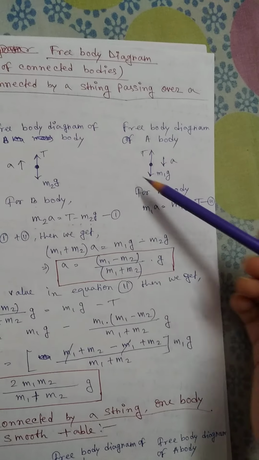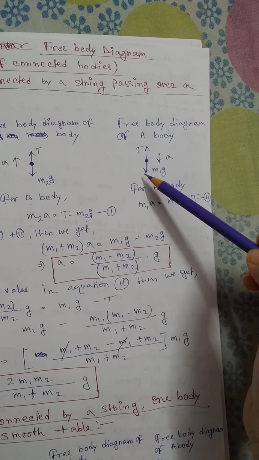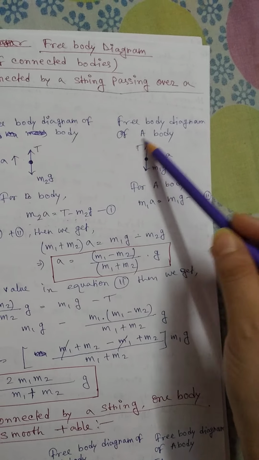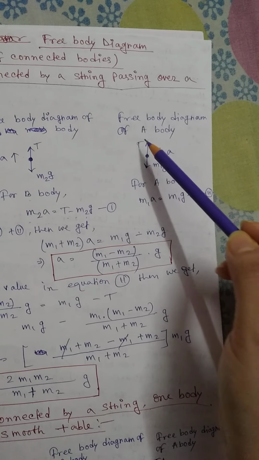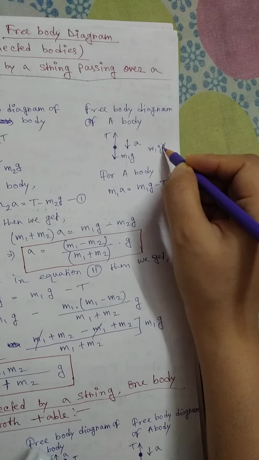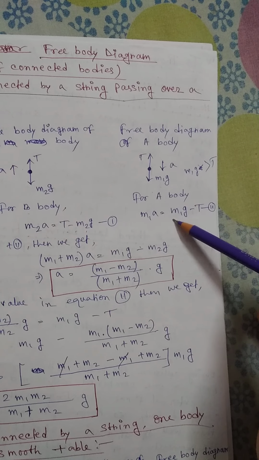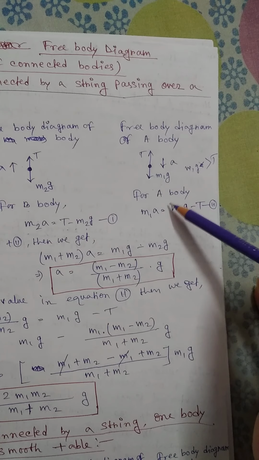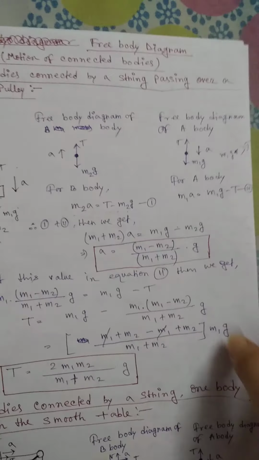And if we take a free body diagram of body A, just look here, this is body A, and the gravitational force on this body is m1g, which is downward, and this is the tension force. This body is moving in the downward direction, right? That means this force should be greater than T. In this case the body moves downward, that means m1g is greater than T. So for body A, m1a equals m1g minus T, because the net force on body A is equal to the product of mass and acceleration.